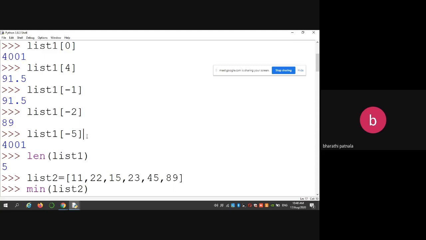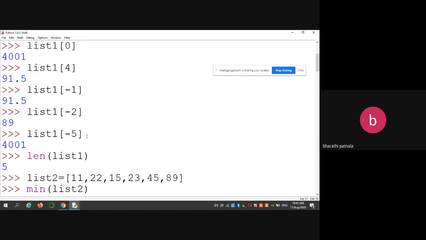Okay, why are we using negative indexing? Because of flexibility. If you want to access the last element, with positive indexing you need to know the length and use that length to access the element. Here, you don't need to find any length.